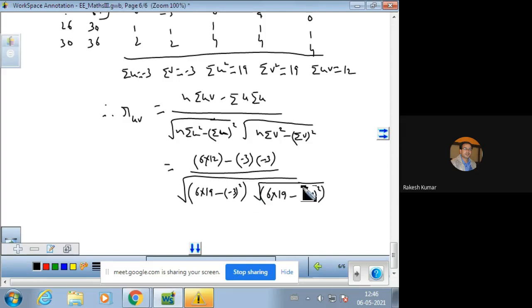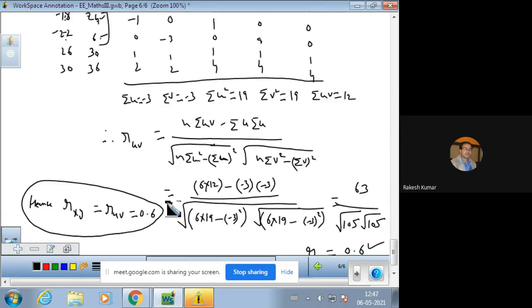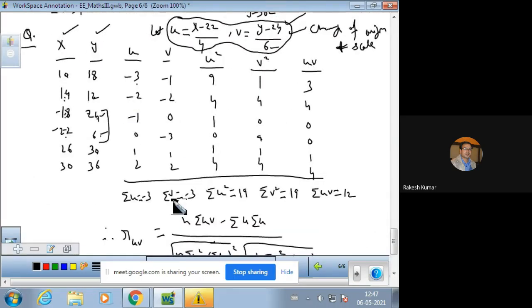Now, after making the calculation, you will have 63 divided by 105 and 105. Ultimately, the calculated value of R comes out to be 0.6. Hence, the actual data values are X and Y, so R XY is R UV, that is 0.6. And this is a positive value. Hence, there is a positive correlation between X and Y data values.